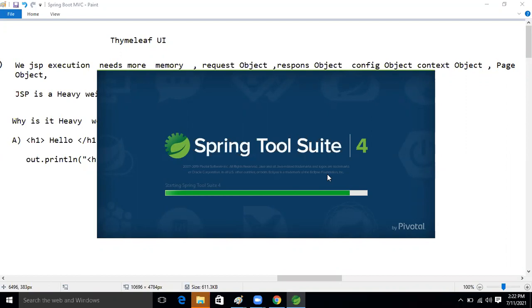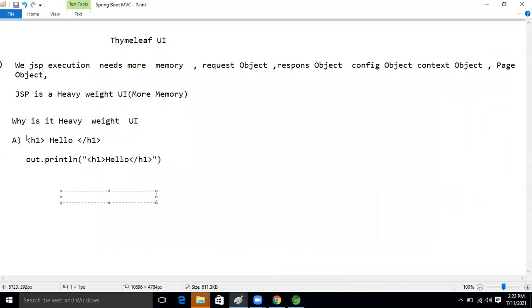Static contents remain the same. If we are writing this code on Thymeleaf, it will not convert like this. This tag will not be converted; it will execute as it is, like how our HTML pages are executing now, guys. So if our content executes as HTML, then it will take less time and less memory or not, guys? Come on.